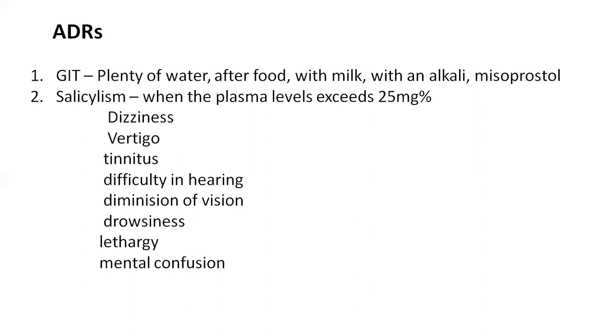Coming to the next adverse effect, it causes acute salicylism. If the plasma level exceeds 25 mg%, it shows salicylism. The signs and symptoms of salicylism are: the patient will suffer with dizziness, vertigo, tinnitus, difficulty in hearing, diminution of vision, drowsiness, lethargy, and mental confusion. The symptom tinnitus will appear first whenever the acetyl salicylic acid concentrations are increased. The first symptom to appear is tinnitus.